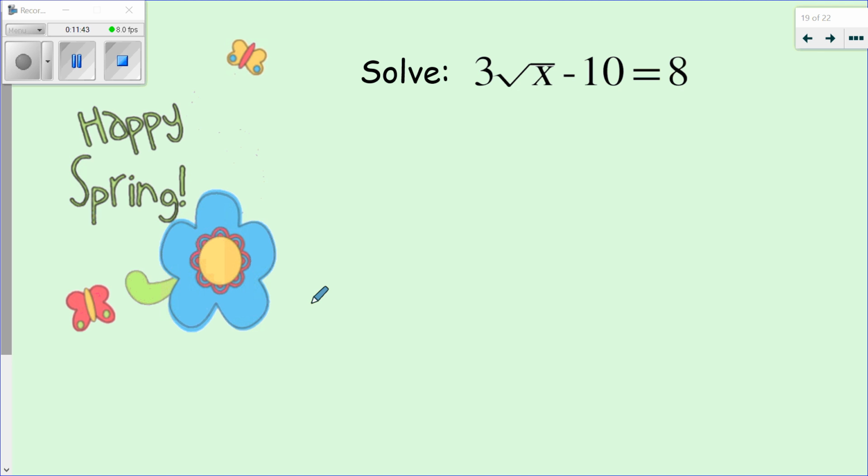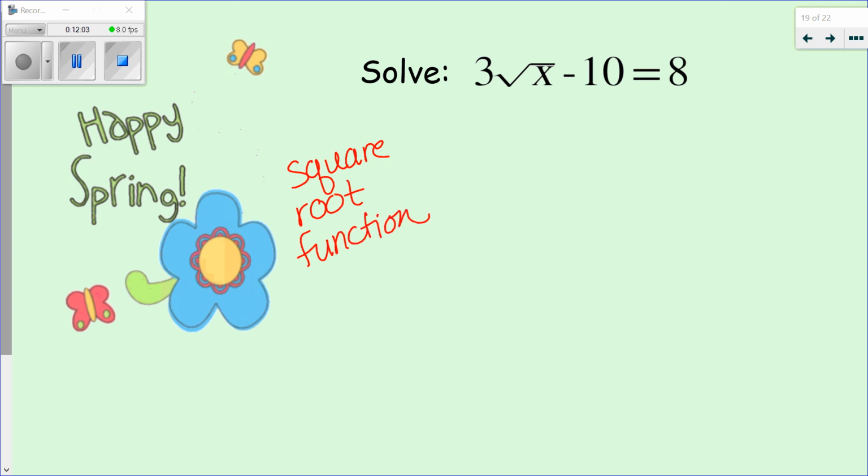So this is not our squared function. It's also not an absolute value function. This is a square root function, right? I don't have x squared, I have the square root of x. So here we have a square root function.